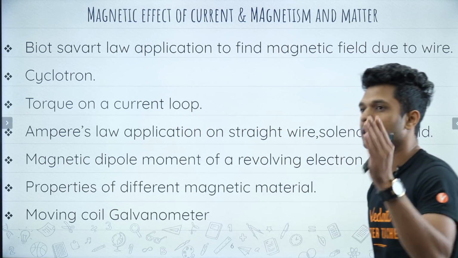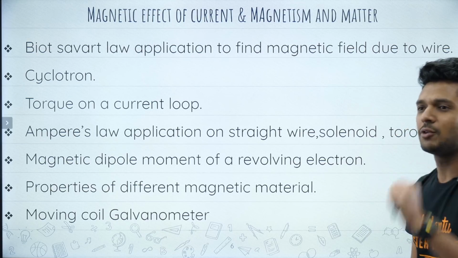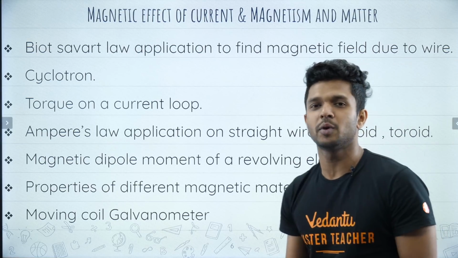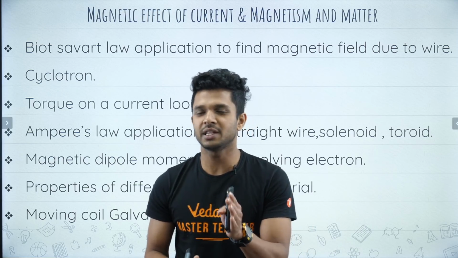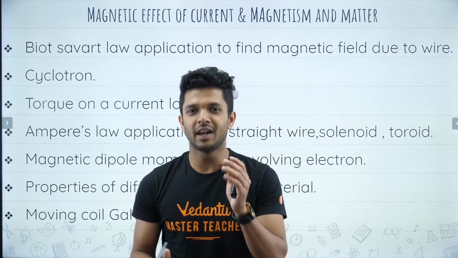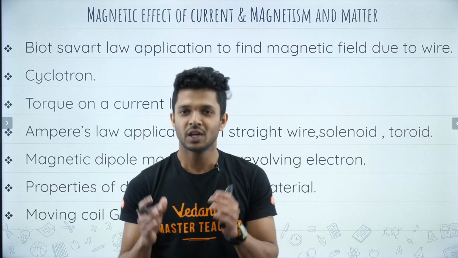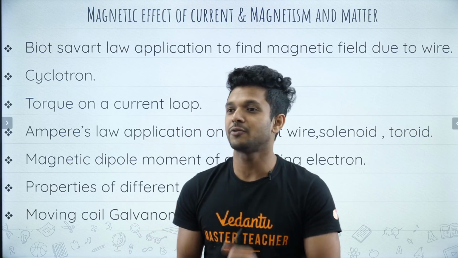Then what all do we have? Magnetic dipole moment of a revolving electron. Who will tell me what is the dipole moment of a revolving electron? Let me know, make it fast. Who can give me the first answer? I'll try my level best to send you a gift. So Valentine's gift, let it be from me.